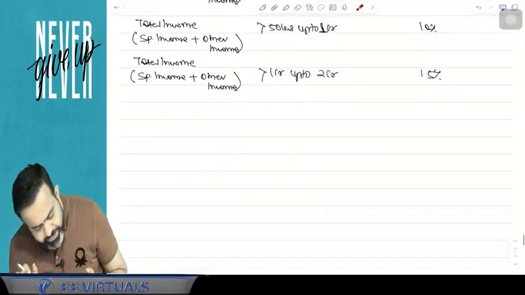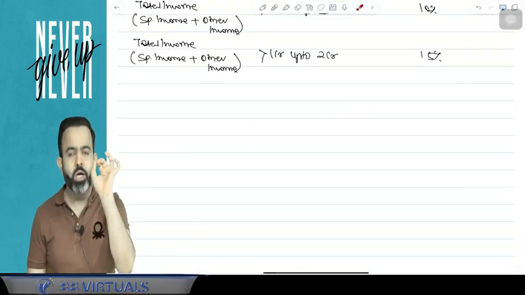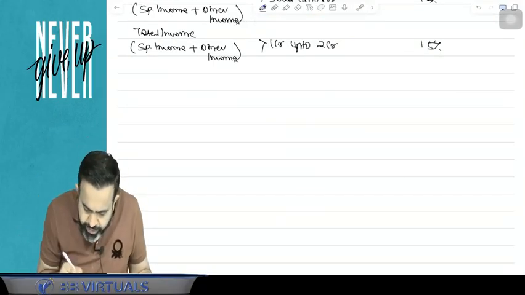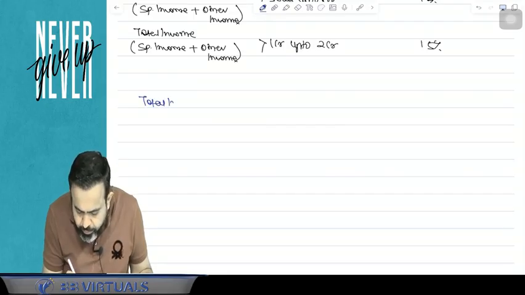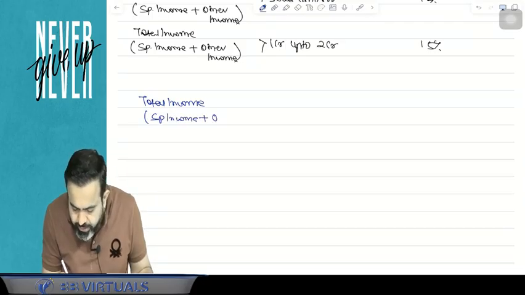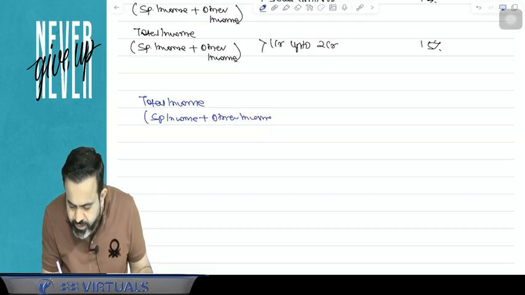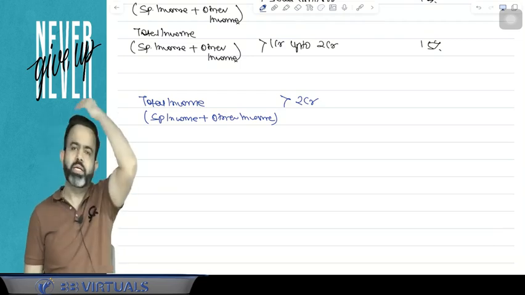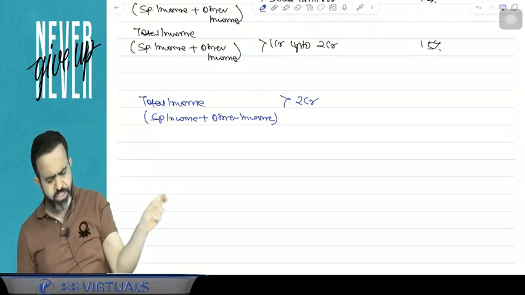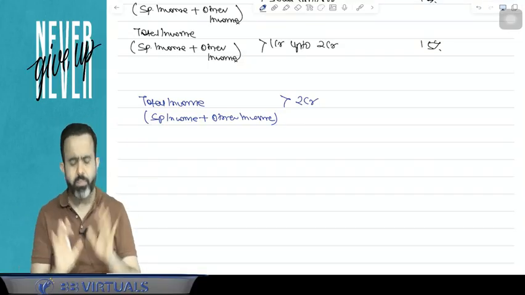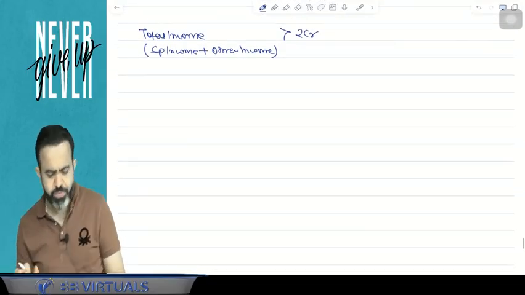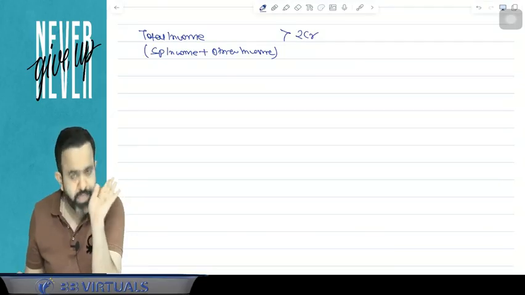Now you have to check, suppose your total income is more than 2 crore, then what will happen? Try to understand here. Suppose your total income, special income plus other income, is more than 2 crore. Then how will the surcharge be applicable? Just focus here. If your total income is more than 2 crore, then what will happen?